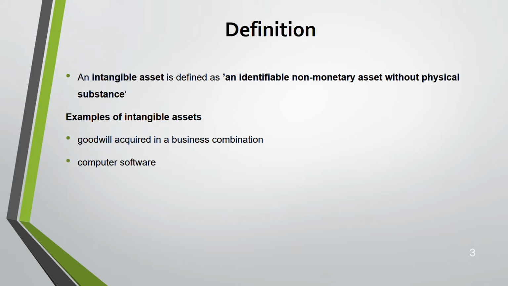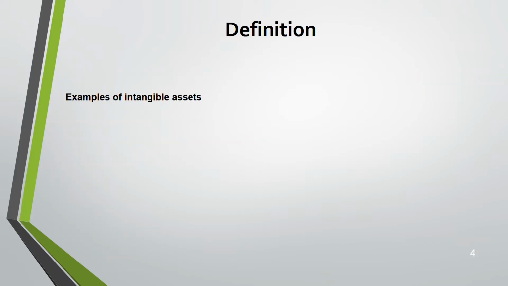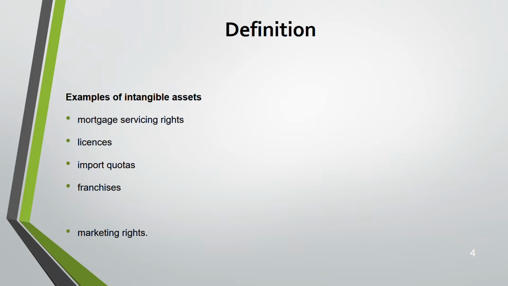Computer software is an intangible asset. You cannot touch it. There's no physical substance to it. Patents, copyrights, motion picture films, customer lists, marketing rights, mortgage service rights, licenses, import quotas, franchises, customer and supplier relationships. All these are examples of intangible assets.